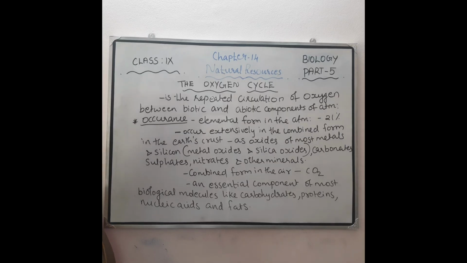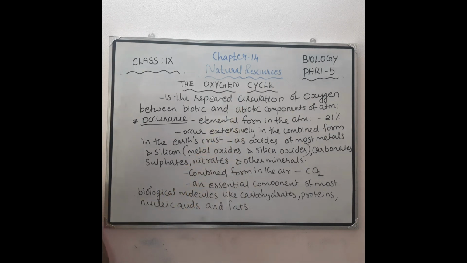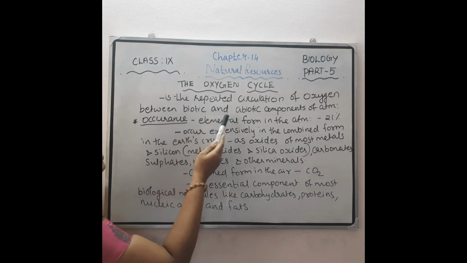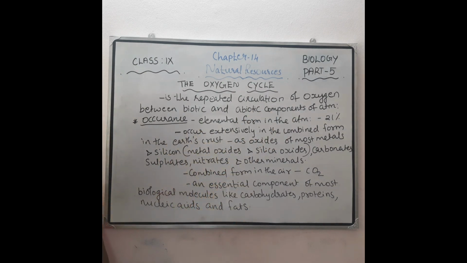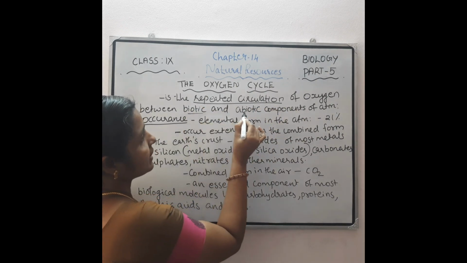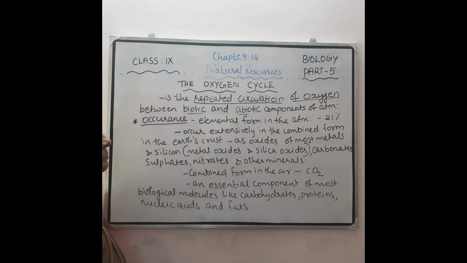Then another biogeochemical cycle, the oxygen cycle. It is the repeated circulation of oxygen between the biotic and abiotic components of the biosphere. So that is called the oxygen cycle.